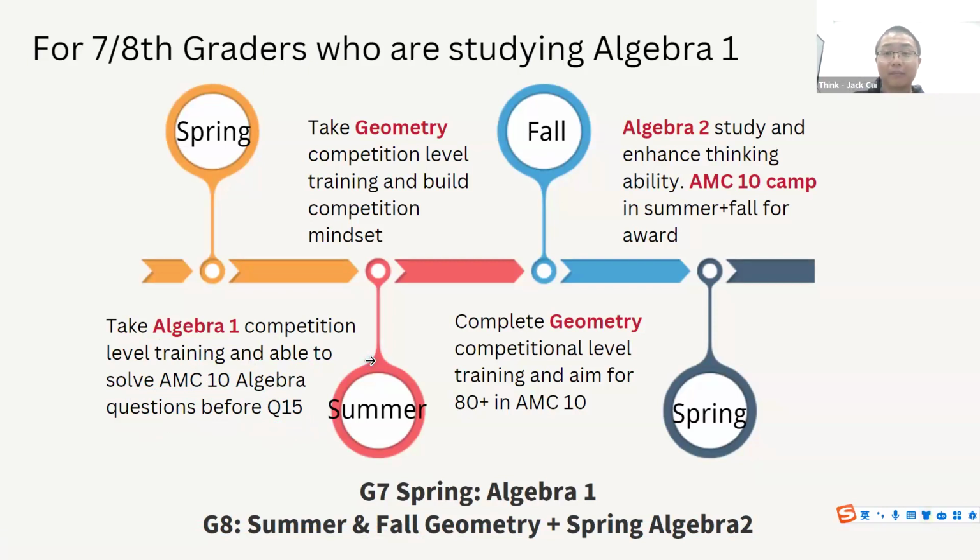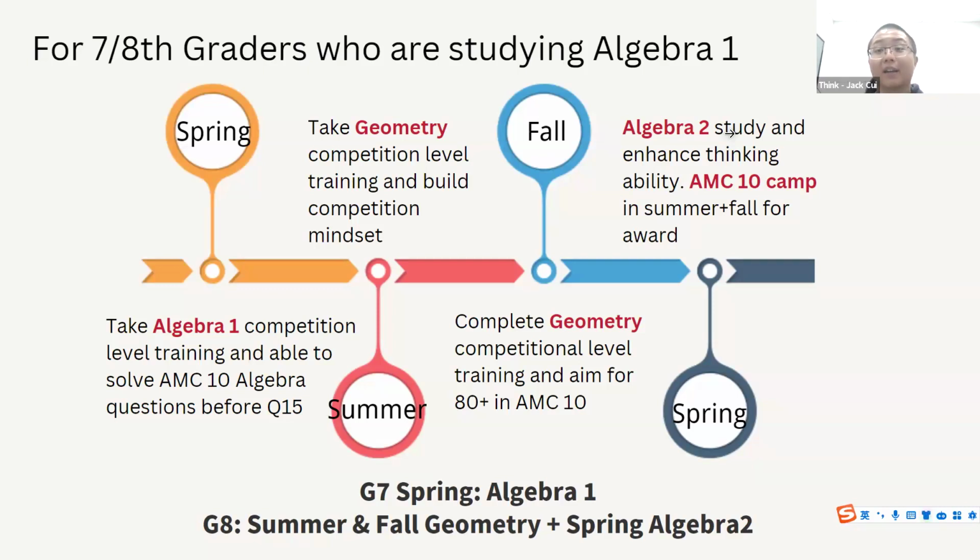the AMC 10. That's a good shape, but not enough for you to get awarded, right? To get awarded last year, you needed 100 points or even more, okay? So then you will spend 1 semester to study Algebra 2. And then finally, we provide you a comprehensive camp to help you go through everything regarding algebra, geometry, number theory, and probability and counting. So everything in the summer and fall.